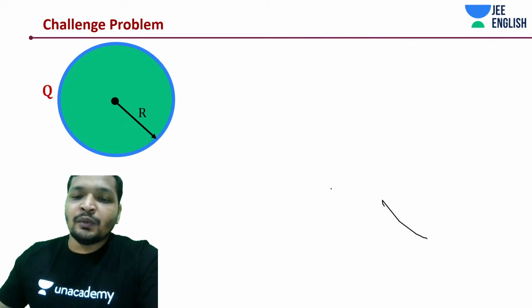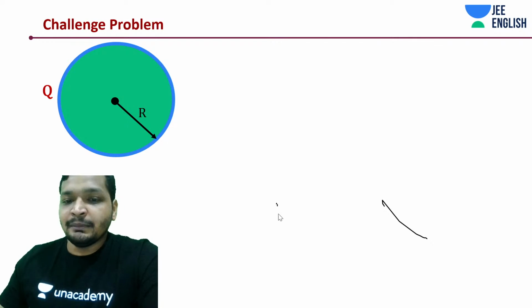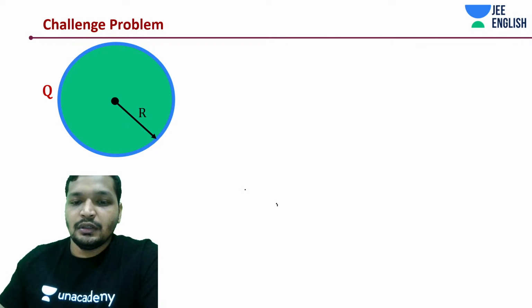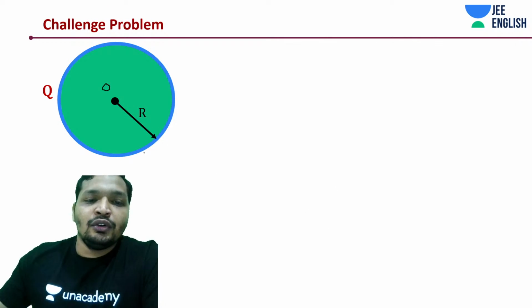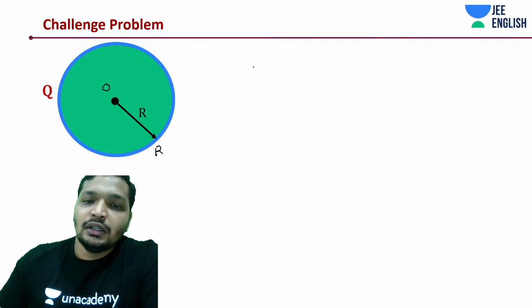So what is the total work done for this complete assembly? Guys, from 0 to R, what is the work done?